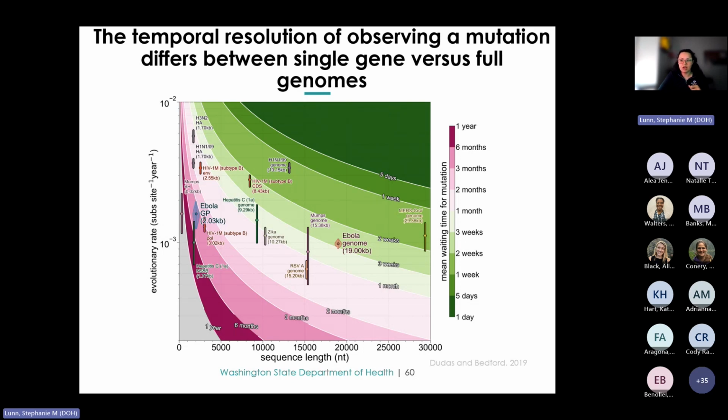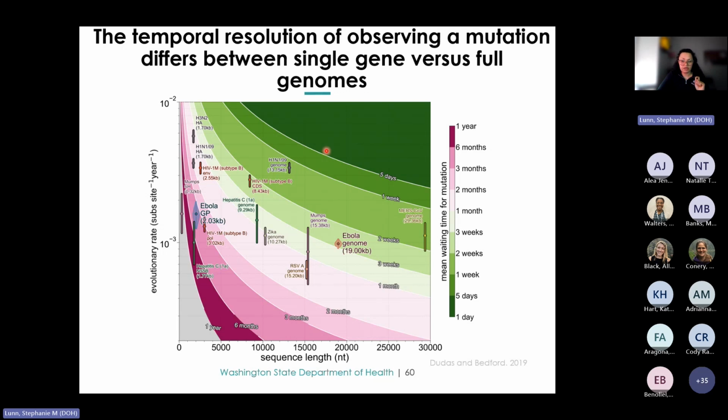So in practice, the choice of sequencing data, whether single genes or whole genomes, affects the phylogenetic analysis, and temporal resolution, or the ability to observe mutations over time, varies between single gene and whole genome approaches, as you can kind of see here in this figure. According to the authors of this figure, the mean waiting time for observing mutation depends on the evolutionary rate and the length of the sequences.